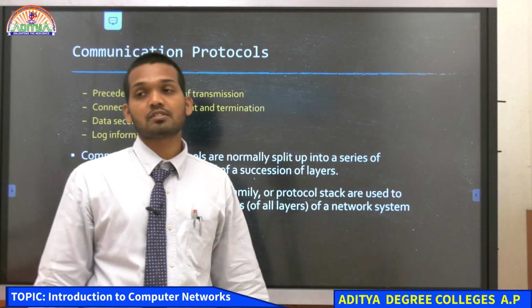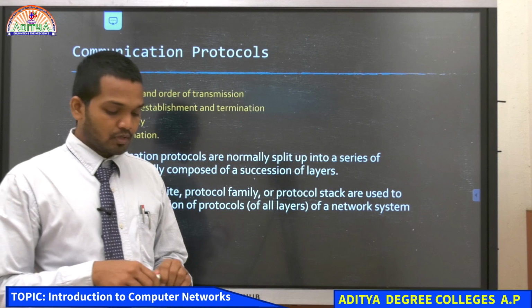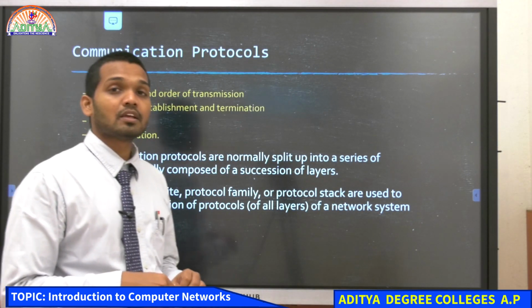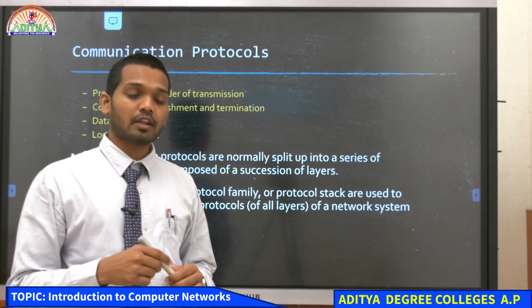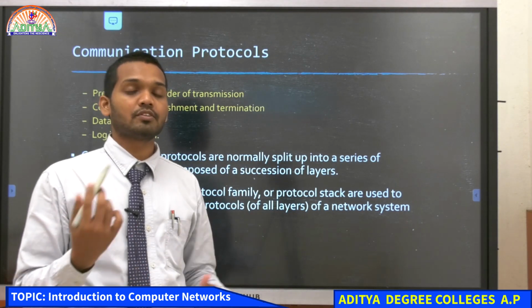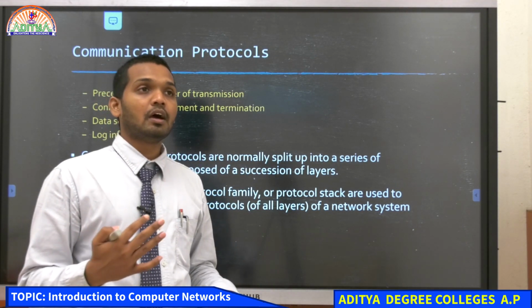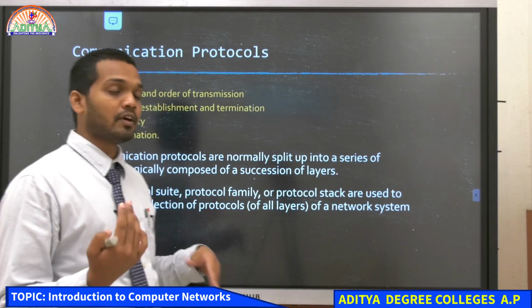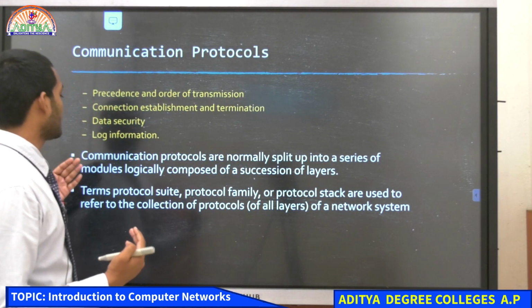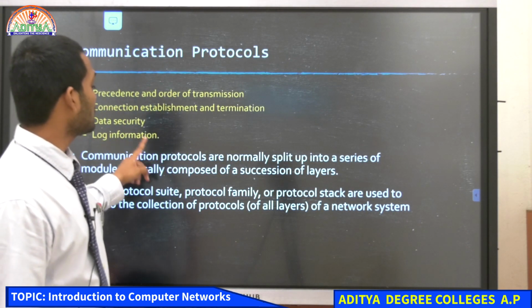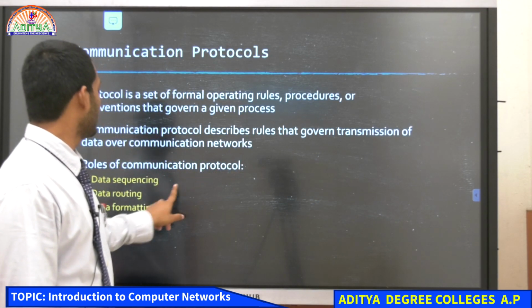Log information, in the sense that the computers maintain a log of all the errors that are happening, whatever data is transmitted from which network to which network, how it is happening, and what problems it had while transmitting through the network. So these are the different roles the communication protocols follow.